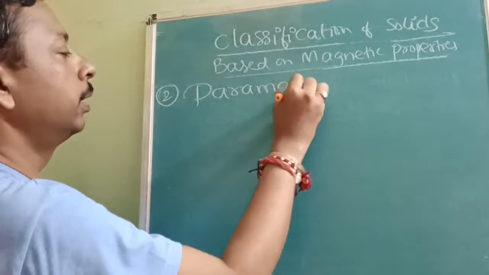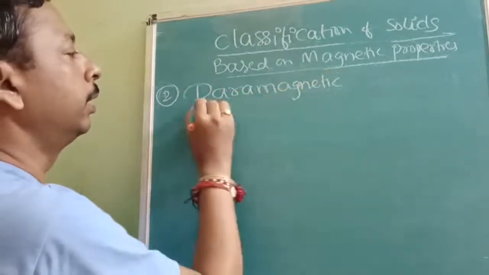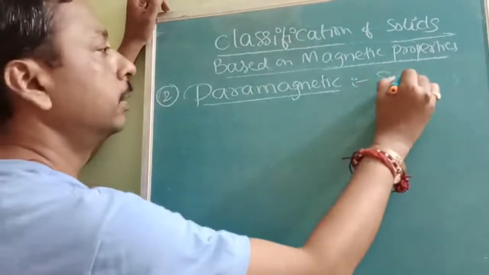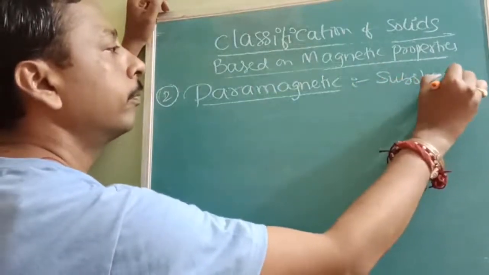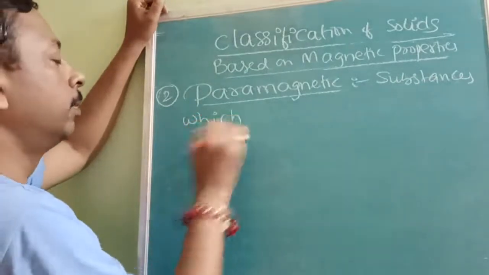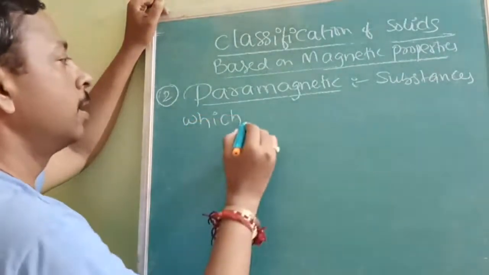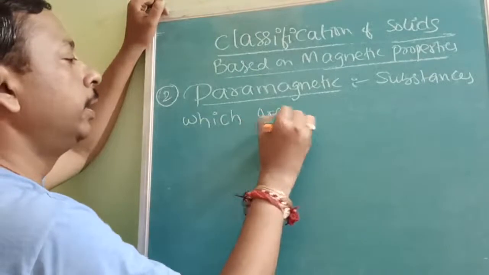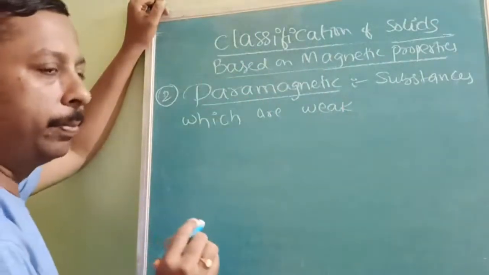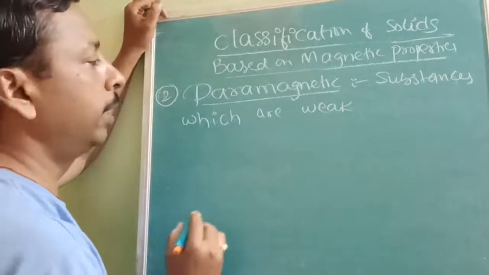So the second thing, after diamagnetic, is paramagnetic. Paramagnetic means the substances which are weakly attracted. If it was repelled or there was no repulsion at all, then it is diamagnetic only.